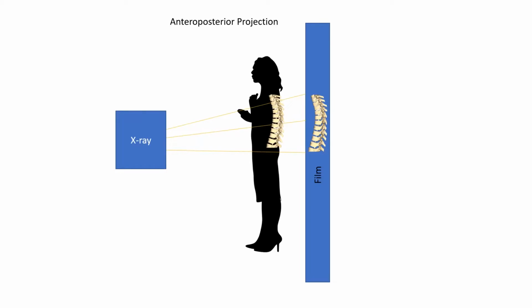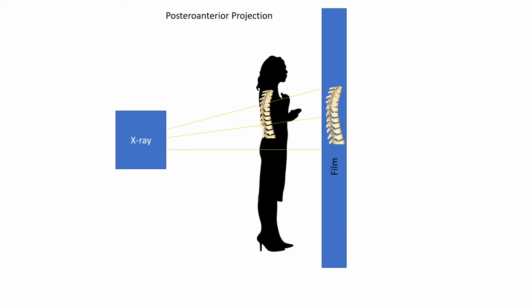I have here a plain radiograph of a vertebral column unaffected by scoliosis. Plain radiography is an essential tool often performed in an anterior-posterior projection to prevent magnification artifact of the vertebral column and allow for optimal visualization. Posterior anterior projections may be alternatively performed to limit radiation exposure to sensitive tissues, such as the breasts.